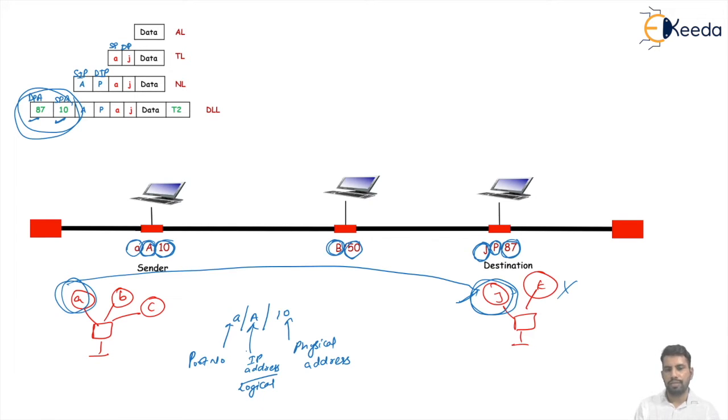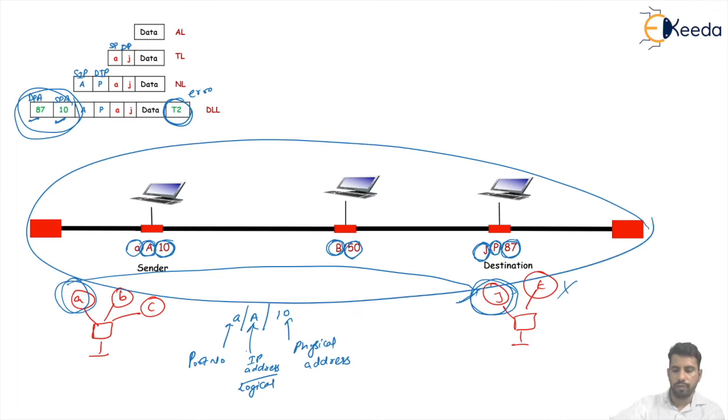These are the only addresses needed. The rest of the header contains other information, and the trailer is used for error detection or error correction, containing extra information related to the frame. Here we will take two particular cases to define this completely. The first case I am taking is when both the source and destination hosts are in the same network, a single network. I am discussing this with two cases.